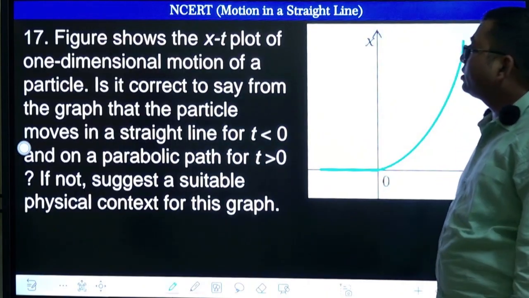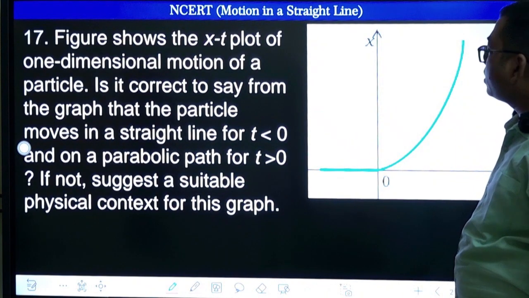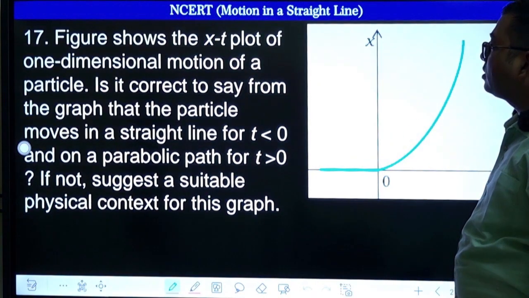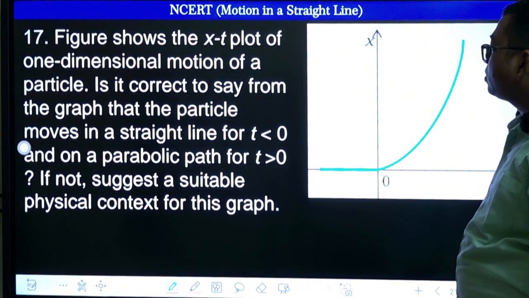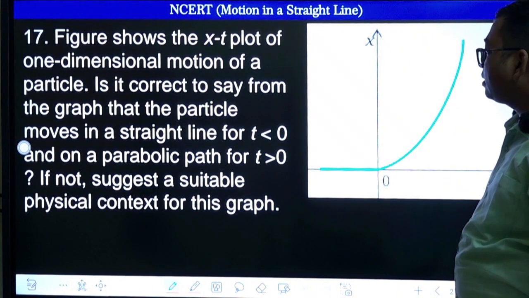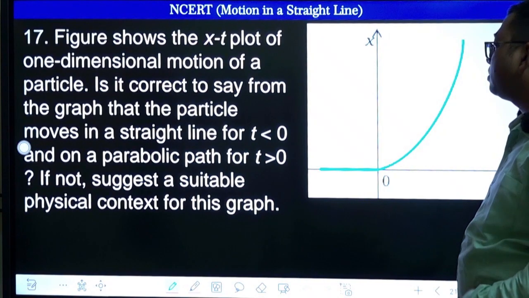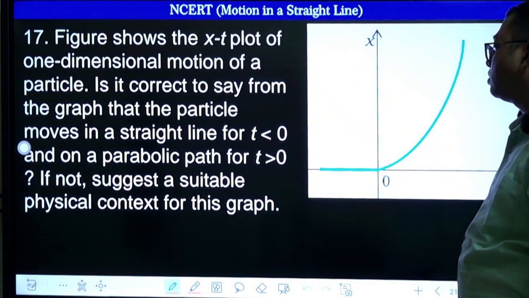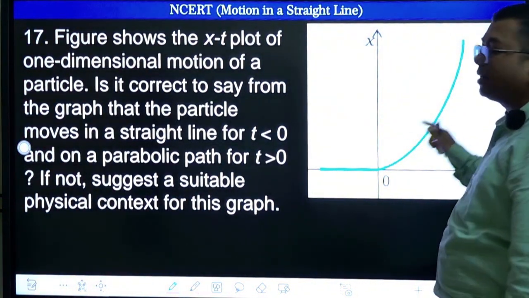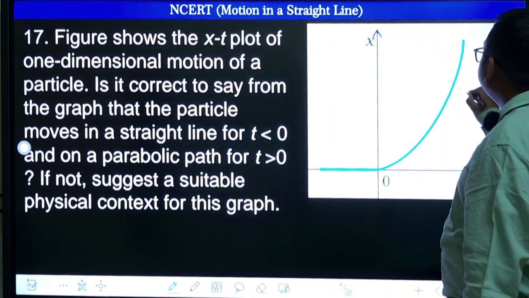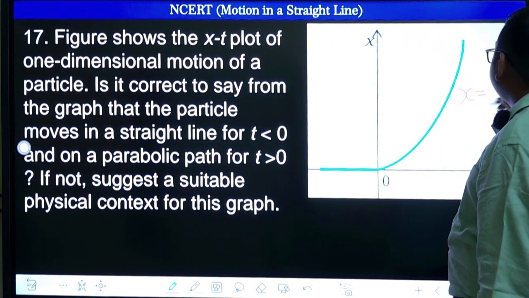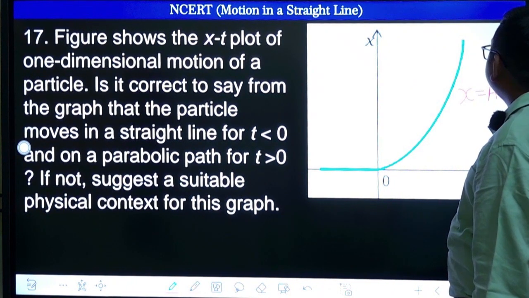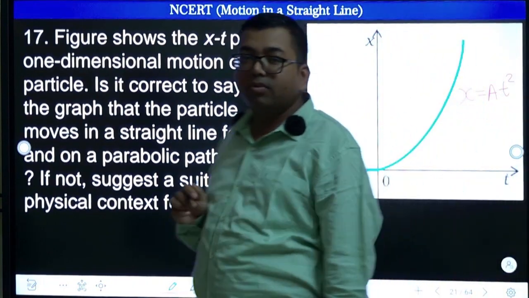The figure shows the x-t plot of one-dimensional motion of a particle. This is a position-time graph, right? Is it correct to say from the graph that the particle moves in a straight line for time negative and on a parabolic path for time greater than 0? If not, suggest a suitable physical context. This is a parabola. A parabola graph is like x is equal to some constant, capital A, into t square. This type of graph it is, right?